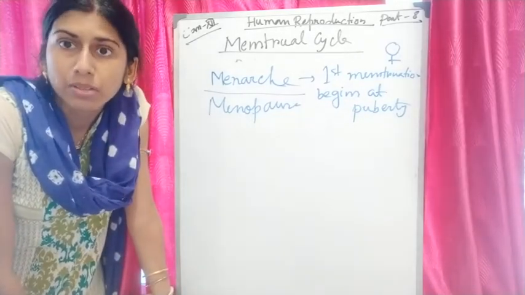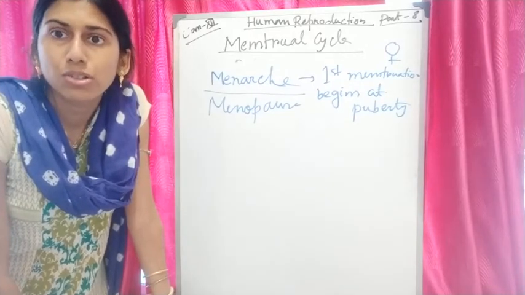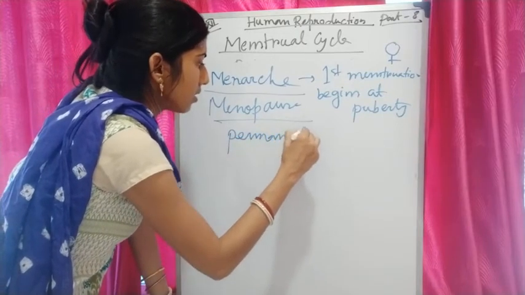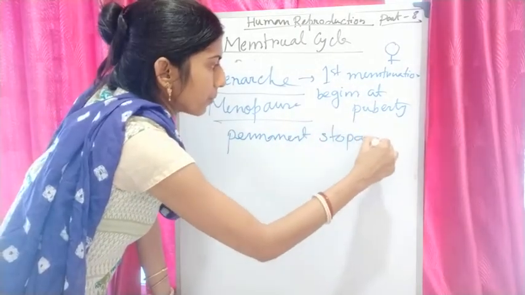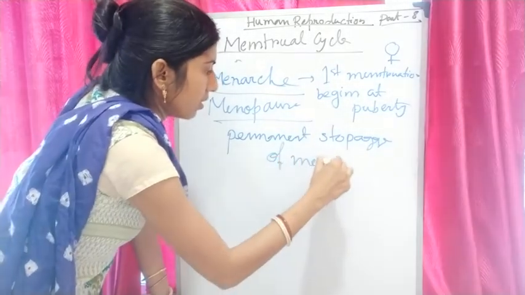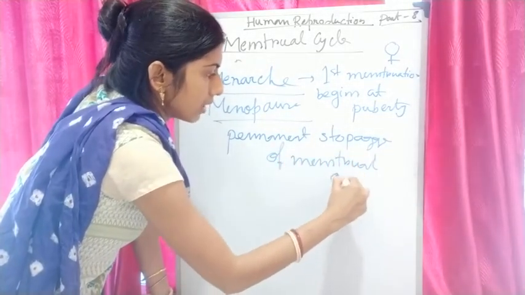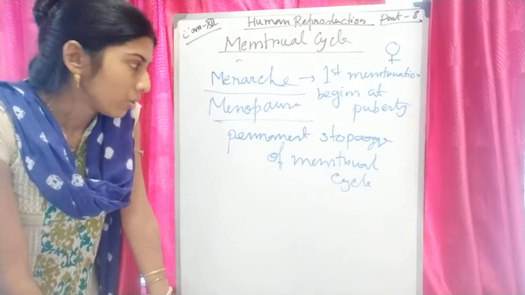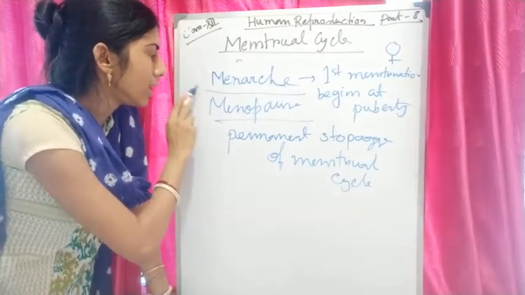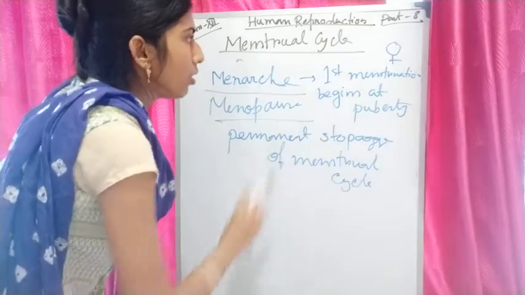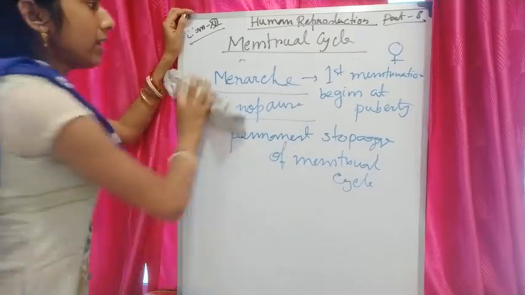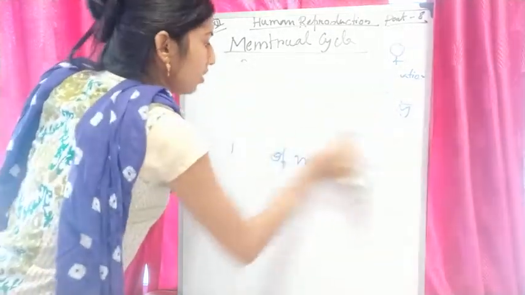And what is menopause? Pause means stop. So menopause is the permanent stoppage of menstrual cycle, when it occurs near about 40 to 45 years of age. Now you know what is menarche and what is menopause. Now we will know the different changes of menstrual cycle. And what is the time interval? The time is 28 to 29 days.